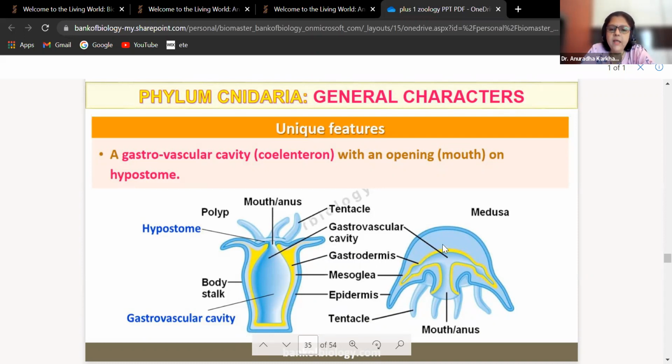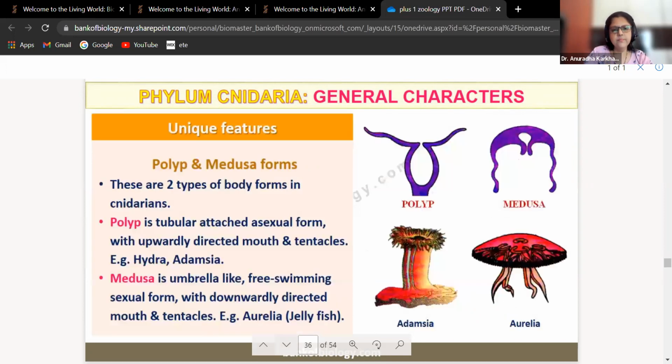Epidermis, okay. This is the medusa form. It also is going to have a mouth, tentacle, epidermis, mesoglea, gastrodermis, gastrovascular cavity. Everything will be the same even in this stage. So this is the polyp form, this is the medusa form. Both are going to have similar structures internally. Any doubts, beta? समझ में आ गया ये? Polyp and medusa forms के बारे में उन्होंने और अच्छी तरह से दिखाया है internally.